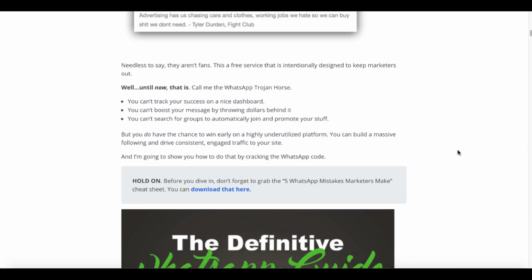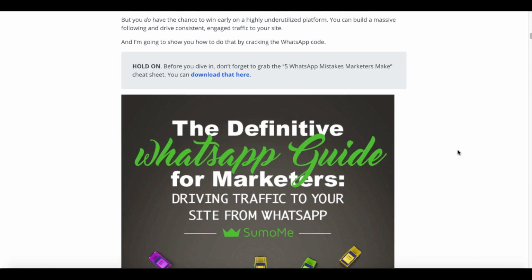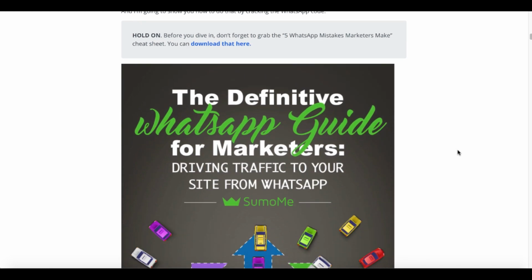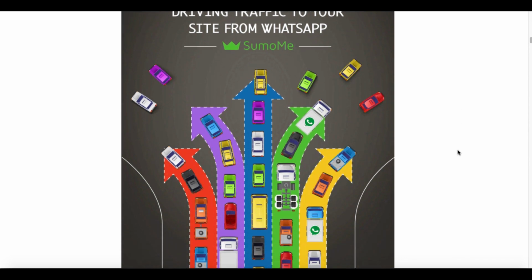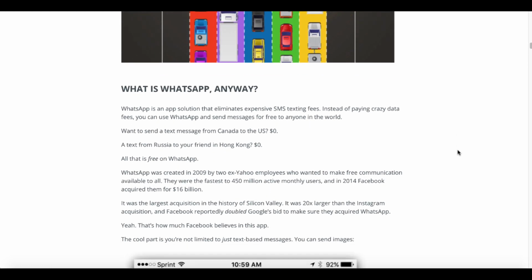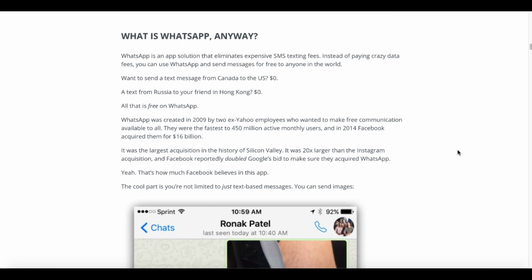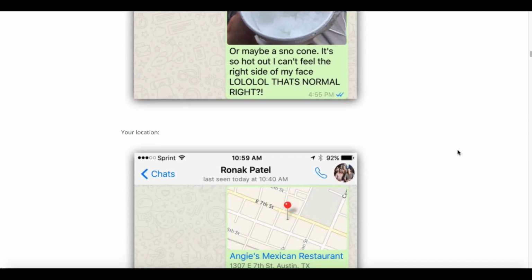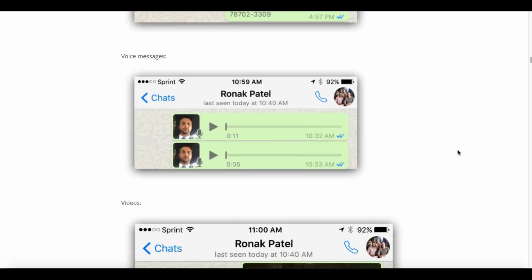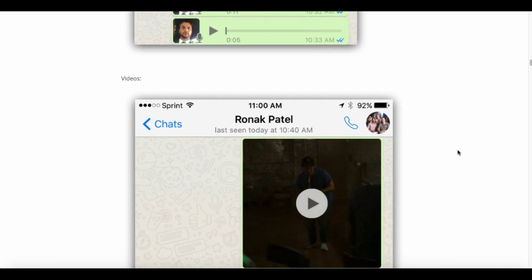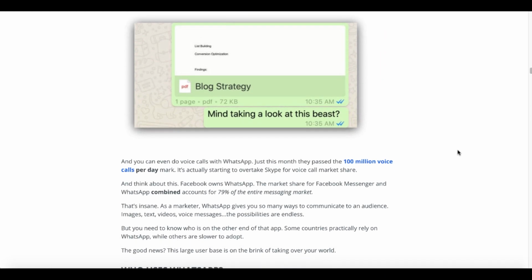WhatsApp is a permission-based marketing platform, meaning you have to collect numbers, or you have to get people to send you a message, and then they'll give you permission to then message them again. But it goes back to understanding what you can send. Here, it's going to show you all the different formats that you can send as far as WhatsApp messages go.